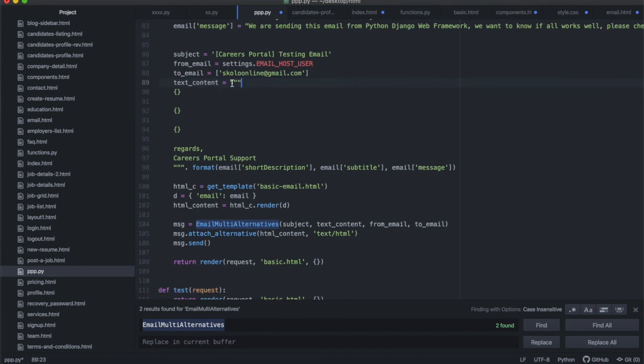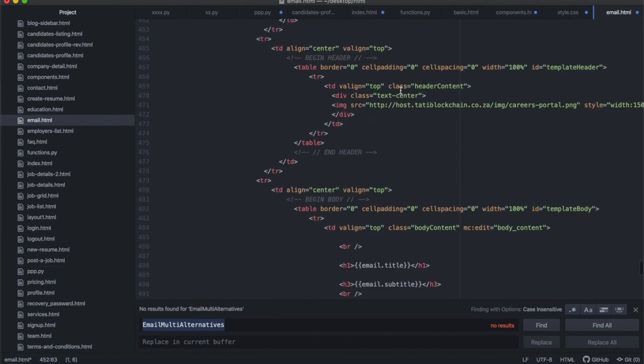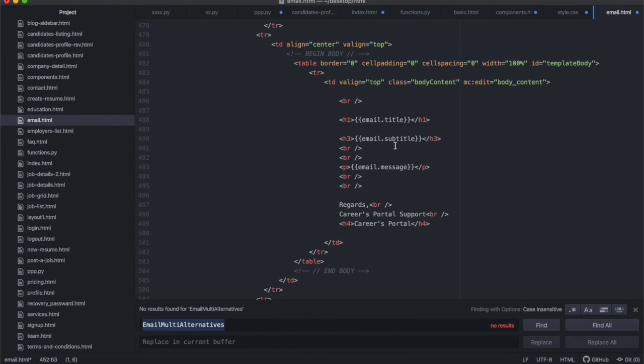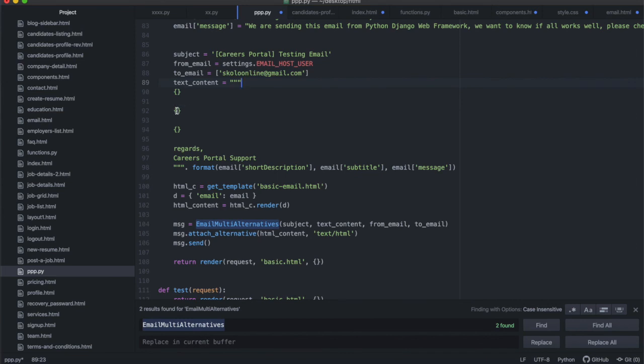And then after that, the text content. I'm using the triple quotation so that I can type it in properly. I want it to look as close as possible to my HTML file. If you remember, my HTML file has the title, then the subtitle, then a break, and the message. So I'm trying to do something similar: the title, the subtitle, and then the message, with some spaces in between, and I'm writing this in Python 2 format. It's sort of like formatted strings. It's just a habit. I do it like this all the time.